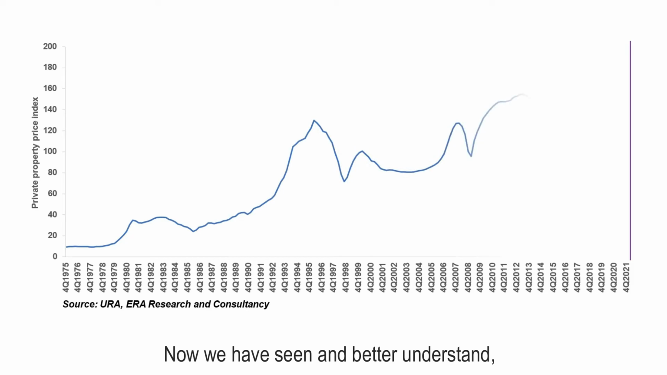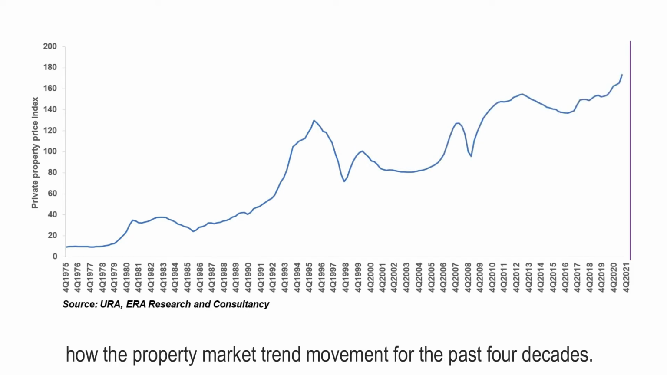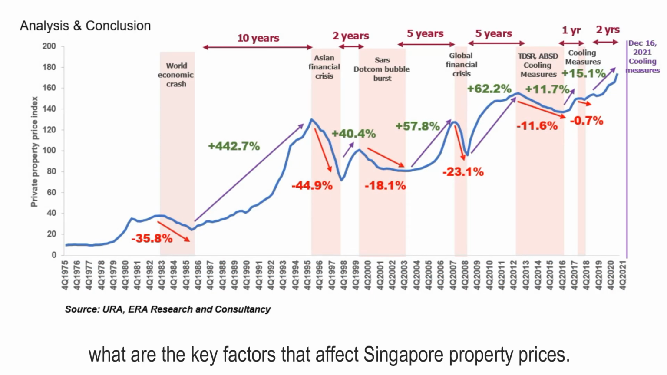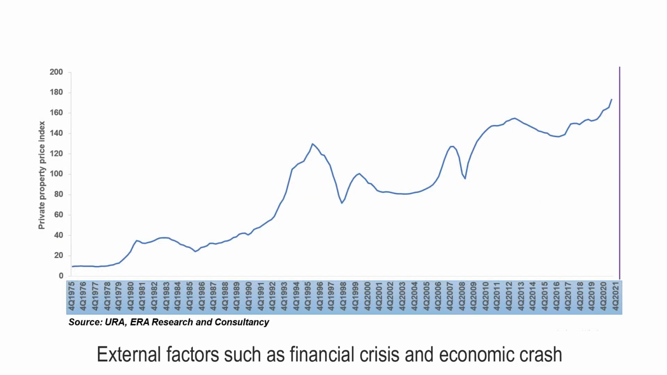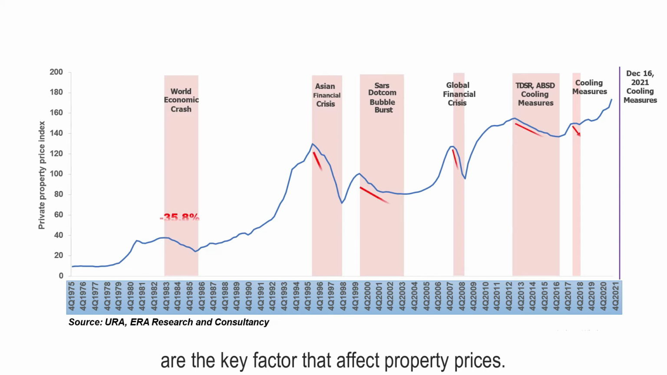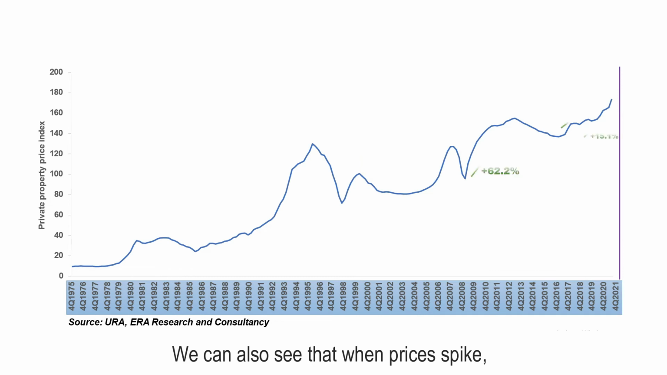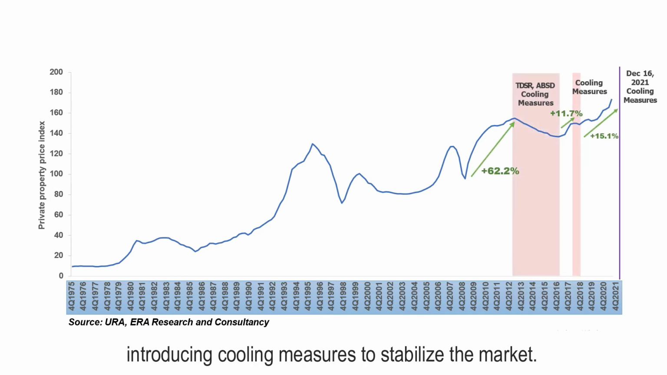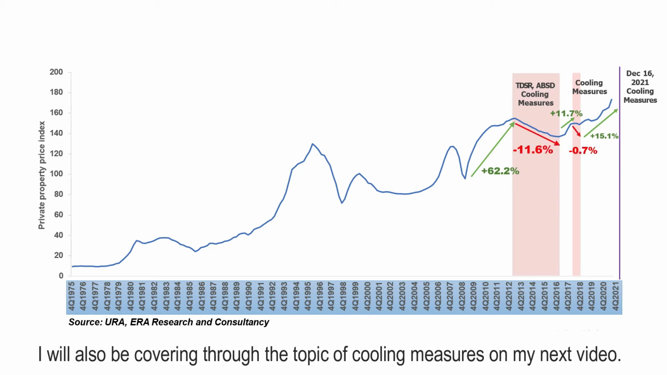Now we have seen and better understand how the property market trend has moved for the past 4 decades. Let us analyze and conclude what the key factors are that affect Singapore property prices. As we can analyze from the trend cycle, external factors such as financial crises and economic crashes are the key factors that affect property prices. We can also see that when prices spike, the government will tighten policy, such as introducing cooling measures, to stabilize the market. I will also be covering the topic of cooling measures in my next video.